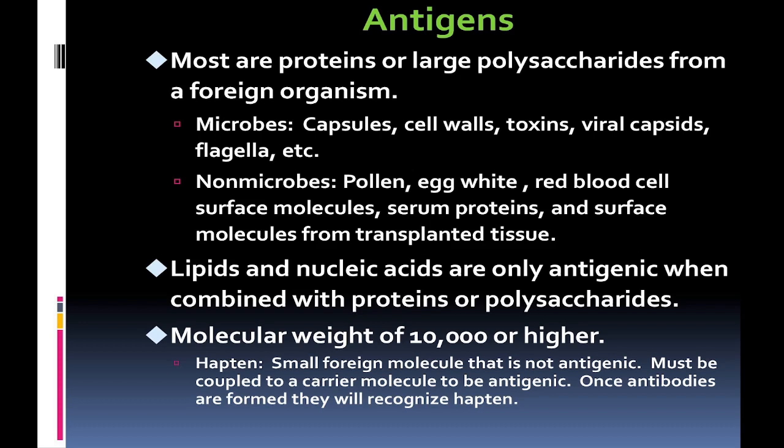An antigen with a molecular weight of 10,000 or higher is a good antigen and able to make the immunogenic response. Haptens are small foreign molecules that are not antigenic. A hapten must be coupled to a carrier molecule to be antigenic. Once antibodies are formed, they will recognize haptens.